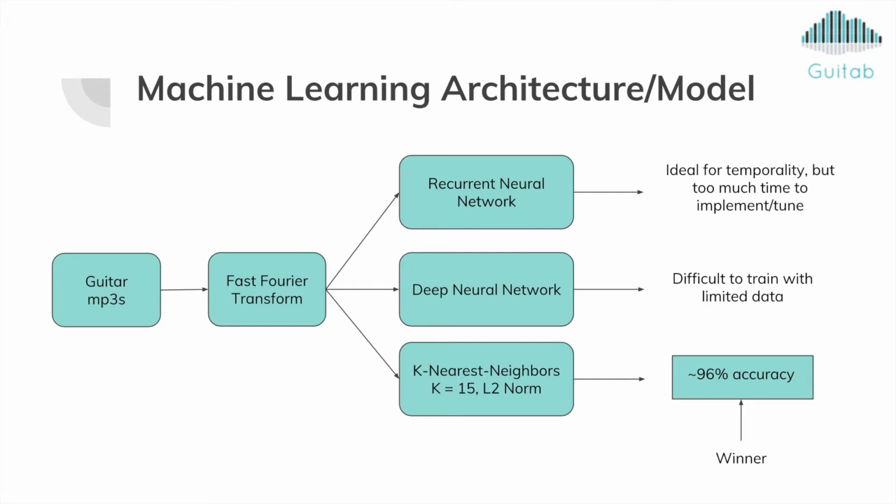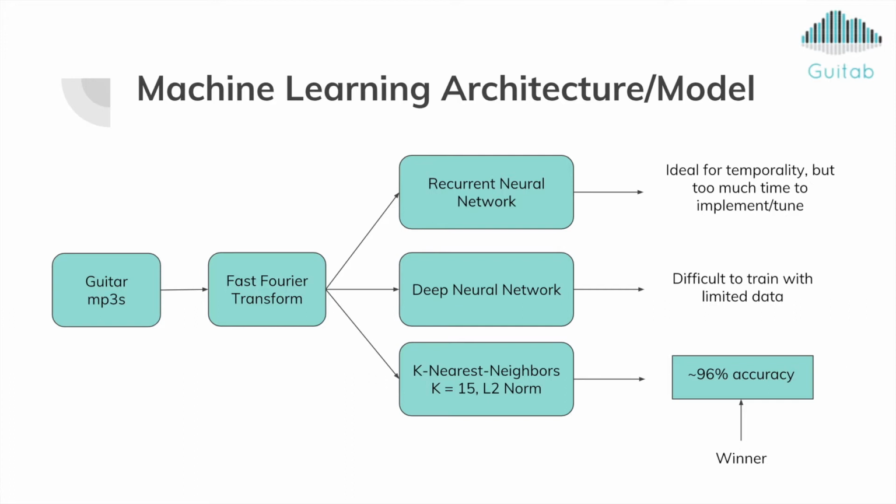For our machine learning architecture, we considered 3 different models. When we came into the hackathon, we really wanted to build a recurrent neural network, because it's ideal for temporality, which makes sense for music. But it would have taken way too much time to implement and tune, and within the 36 hours that we had for this hackathon, we just thought it wouldn't be feasible. Therefore, we tried to implement a deep neural network. We were able to achieve about a 50% accuracy, which just wasn't good enough for us, and it was very difficult to find training data to work with. So we had to look for something else.